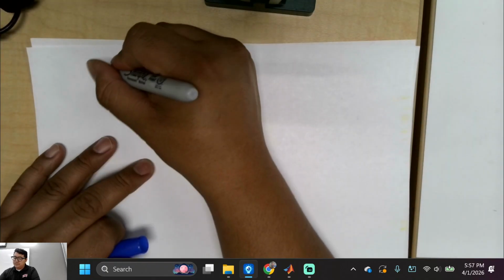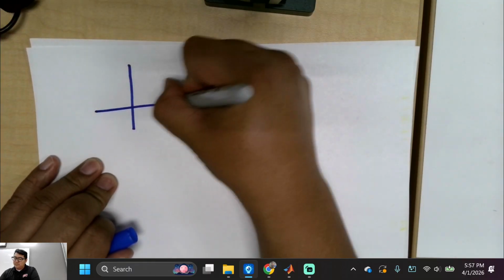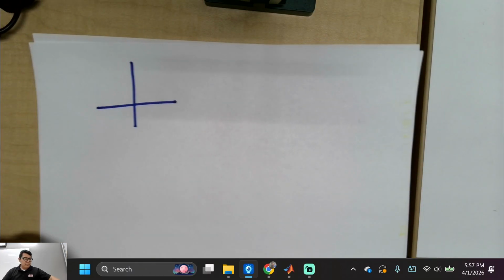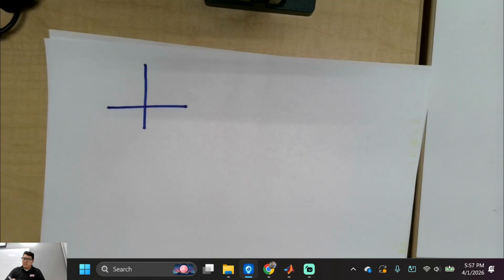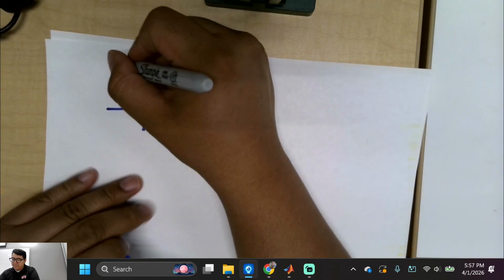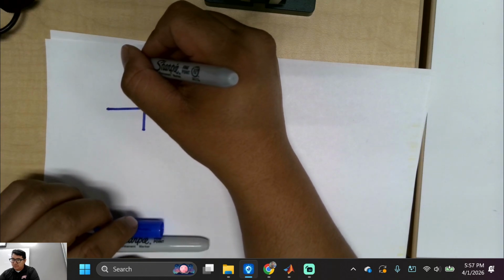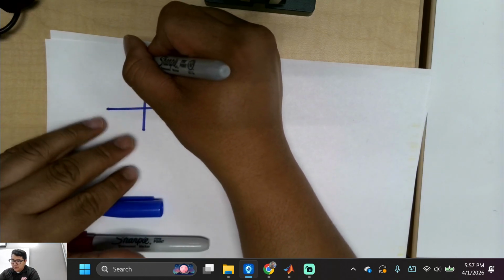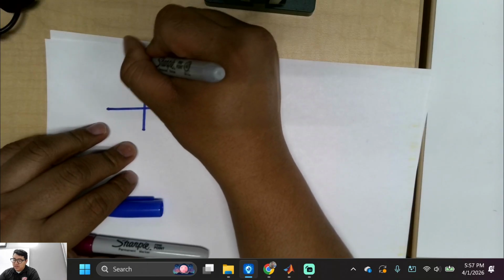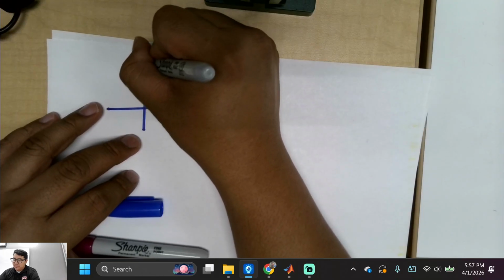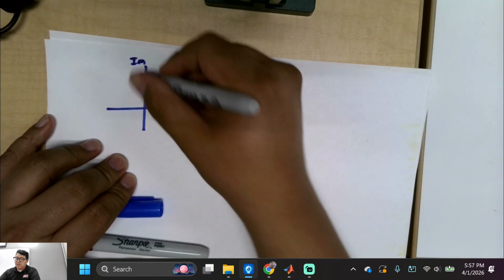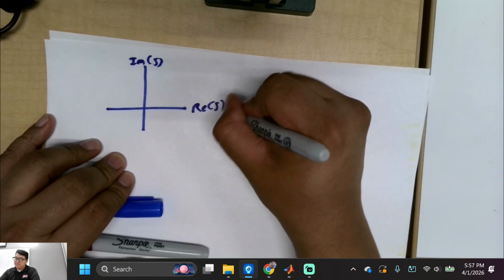How is he talking about the circle? Did you guys go over the region of convergence again? No, not yet? I don't think so. I really introduced it, but I think it's the fact that as long as the region of convergence goes outside the circle, it's causal. Let me see. Give me a second. So this is the imaginary, and this is the real, and I'm talking about S, okay?